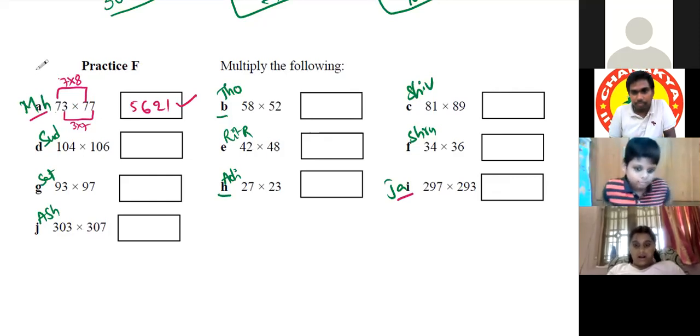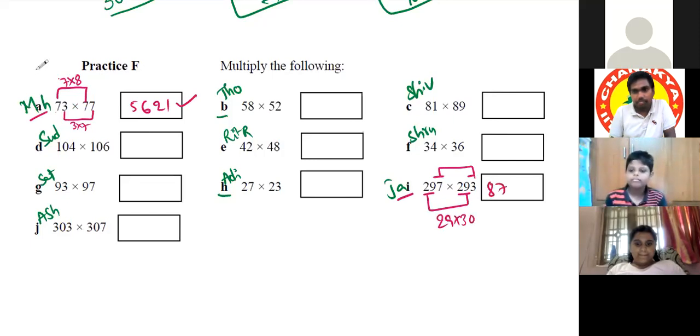Sir, 29 is common, so we should multiply 29 with its successor, which will be 870. And we should multiply 7 into 3, which is 21. So we should add the 21 beside 870, which will be 87,021. Very good. Carry on.